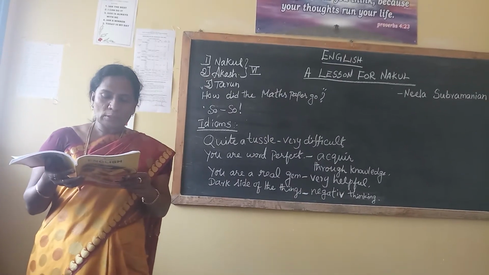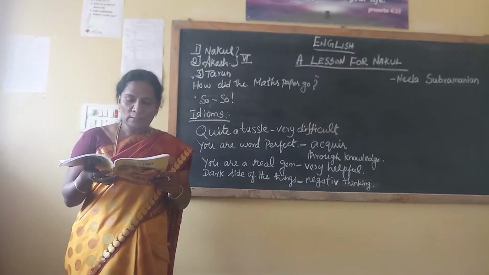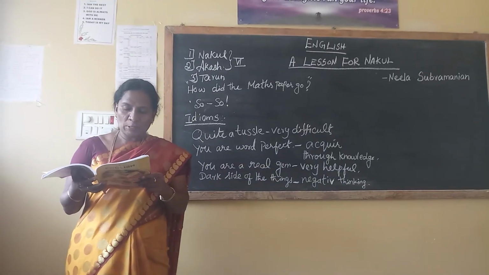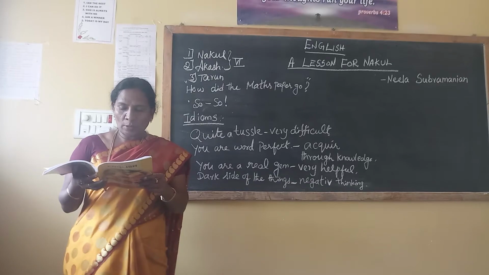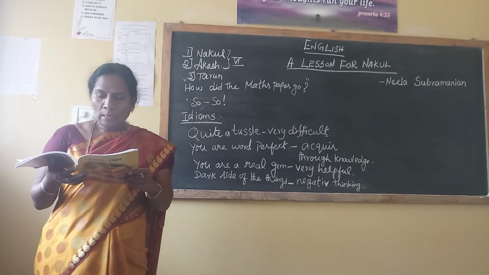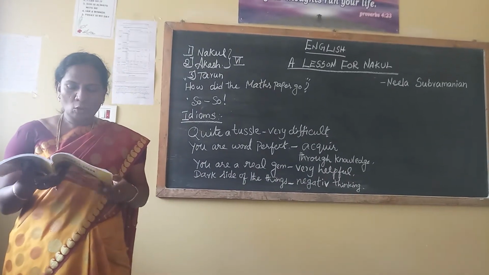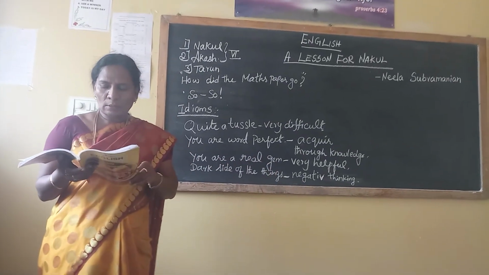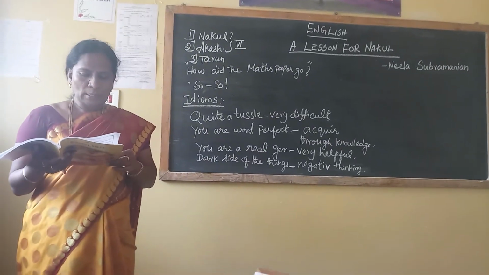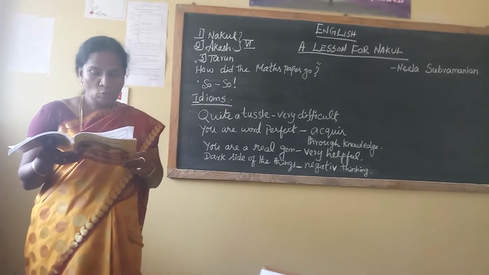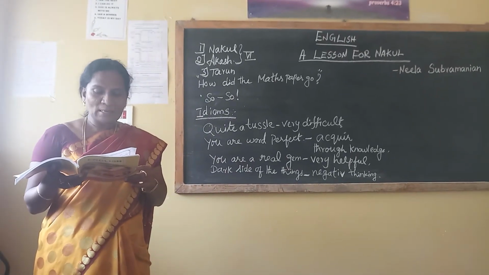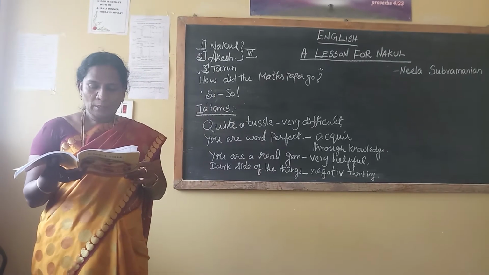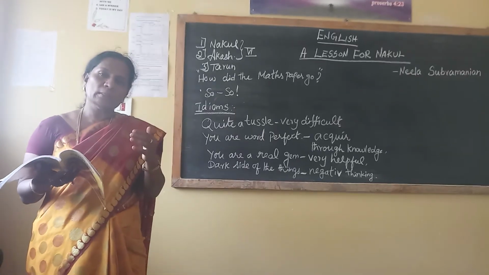Mr. Varghese was startled to see them and listened to Nakul's explanation. He unlocked a drawer and went through the answer script. You are told that he unlocked the drawer and went through the answer script. "You have written your name and roll number, Nakul. You panicked unnecessarily." He watched them leave his room. So what did the sir tell?